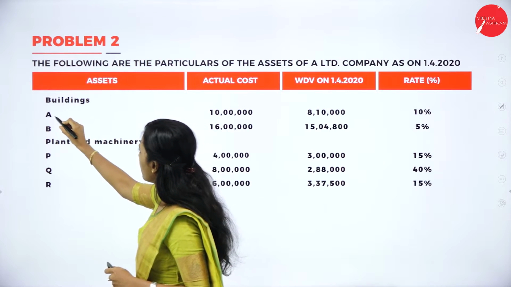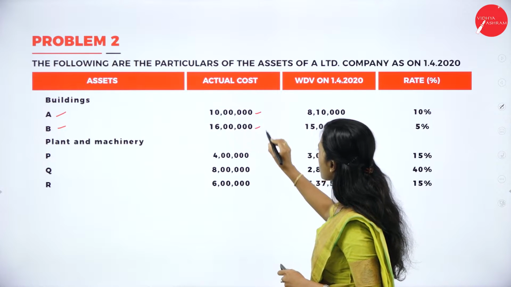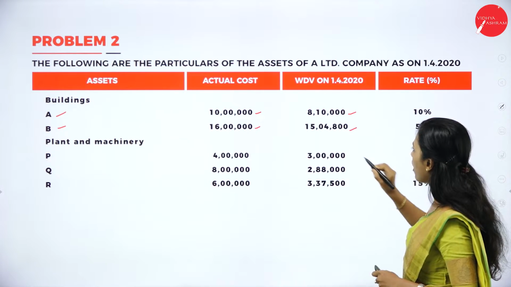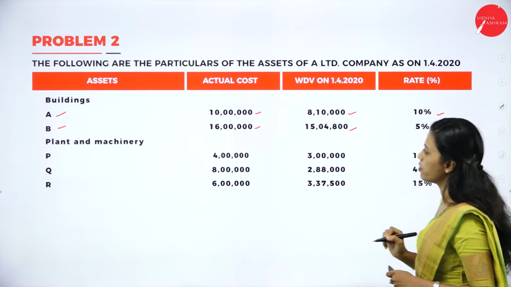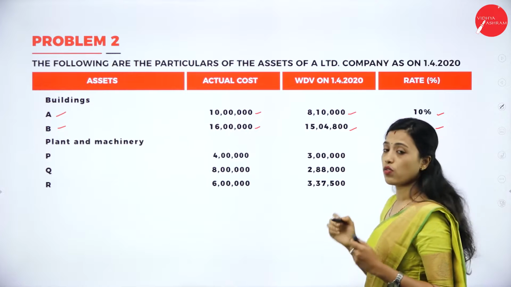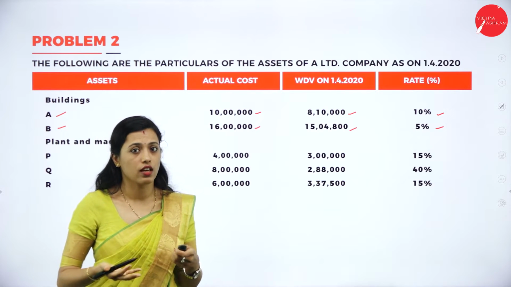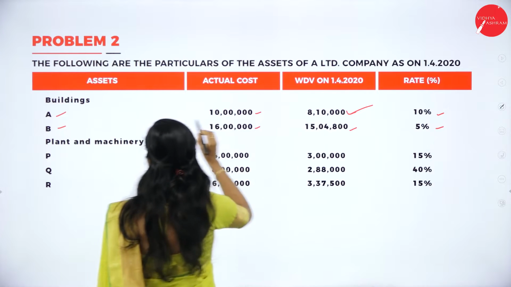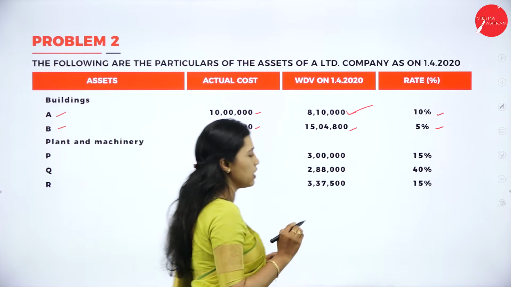Assets: building, building A, building B. Here actual cost it is 10,000, 16,000. WDV value 8 lakh 10,000, 15 lakh 4,800 and rate of depreciation is 10%, 5%. So building, they have given actual cost and WDV value. So we should not consider actual cost because every year it is depreciated. So WDV value we have to take. So 8 lakh 10,000 for building A and 15 lakh 4,800 for building B.